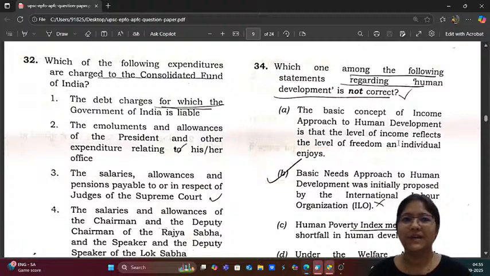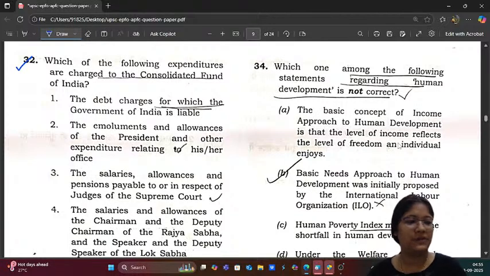In the last session, we had discussed till question number 31, UPSC EPFO question paper. And in this particular session, we are going to start the discussion from question number 32. Before beginning the session, I'd like to check once if the session is live. Okay, so all good. We are ready to begin. Let us start with the first question.